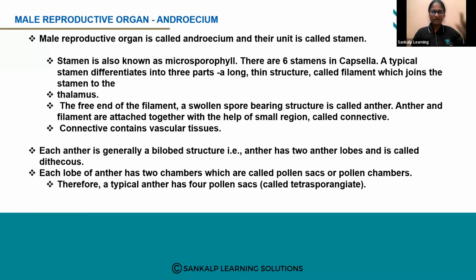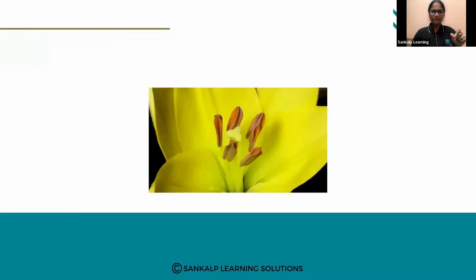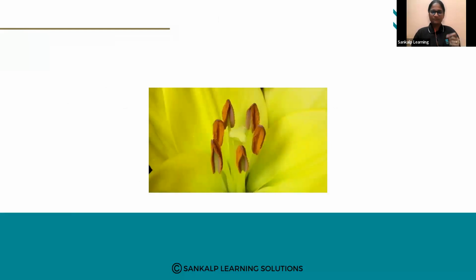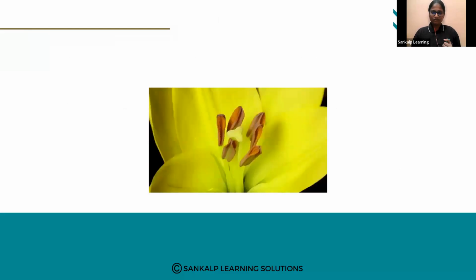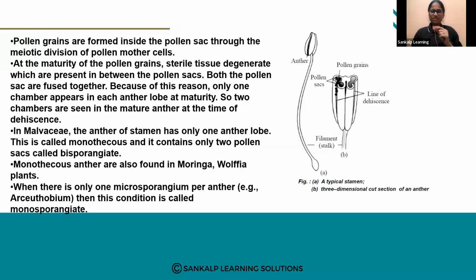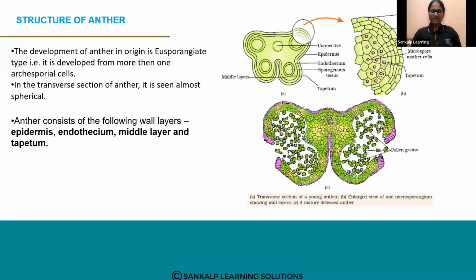You should know in detail the description of the male reproductive part. What is there in the androecium? As you can see here, the anthers, stamens, gynoecium, the pollens. And this is a fixed diagram, the transverse section of a young anther. Remember this, children. If the question is the transverse section of a young anther, we should draw the first diagram. Then if they ask the transverse section of a dehisced anther, concentrate here.